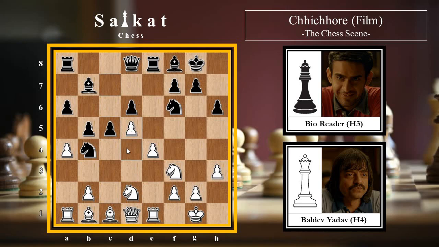c5 and d5. Now this bishop is paralyzed for a long time because of these two pawns on the center looking very strong, and this bishop is not going to see the daylight in near future. So knight d7 by black. Black is willing to activate his king side by playing f5, rook a3, again going according to the plan, and f5, rook e3. White has achieved his goal that he has planned before, and knight f6, putting pressure onto the e4 pawn.